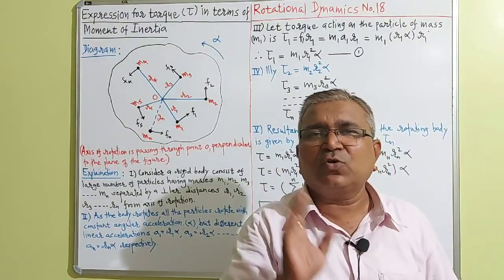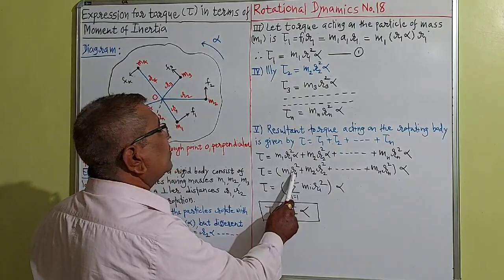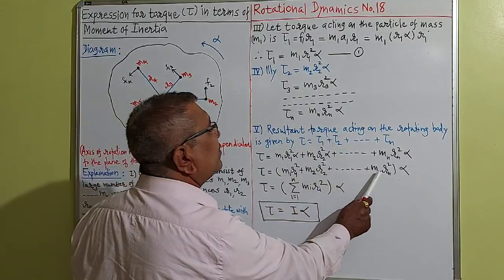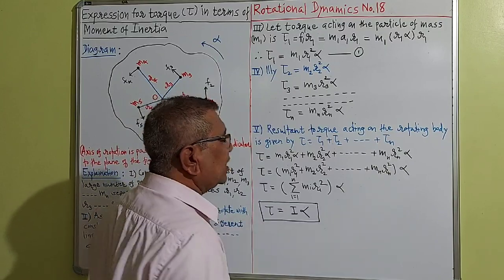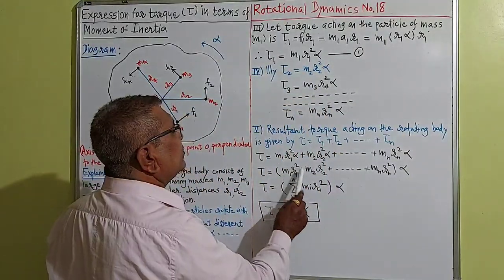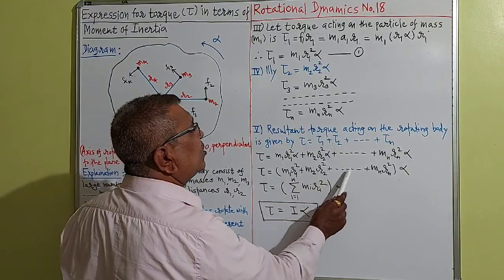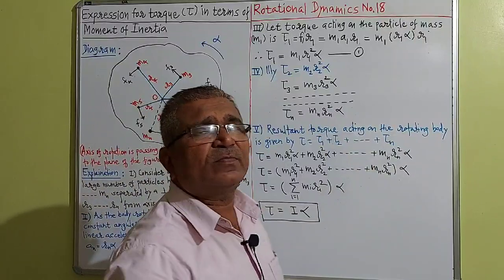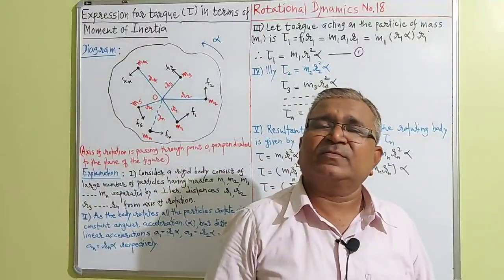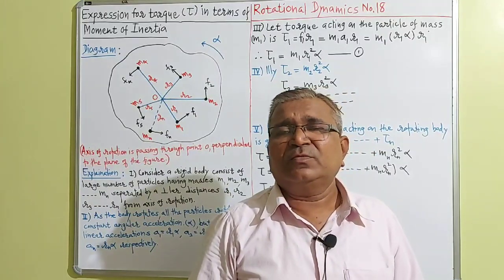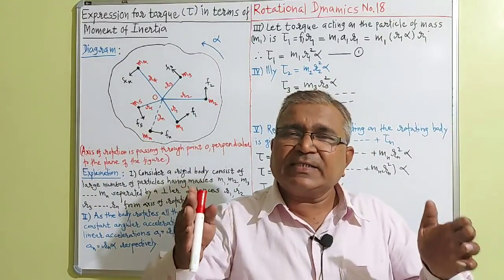We get tau is equal to m1 r1 square plus m2 r2 square plus ... plus mn rn square, outside the bracket alpha. What does the factor inside the bracket indicate?